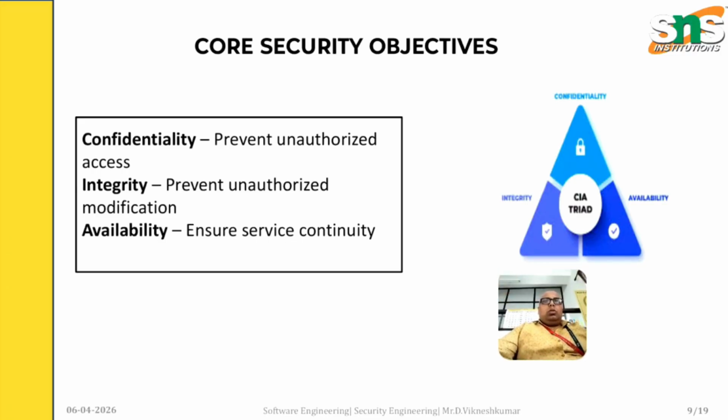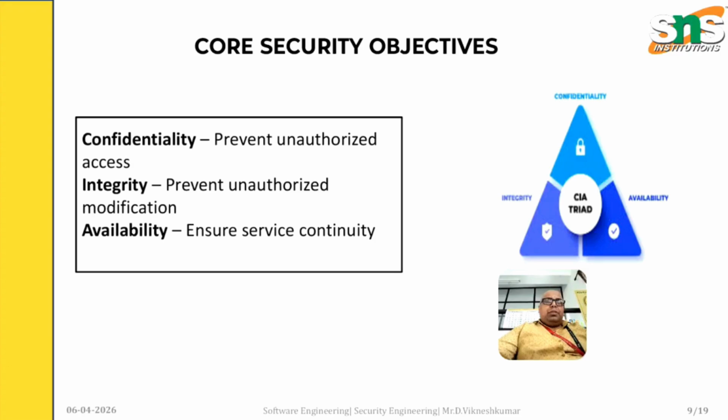The core security objectives consist of confidentiality, integrity and availability, which is the CIA triad. Confidentiality says to prevent unauthorized access.